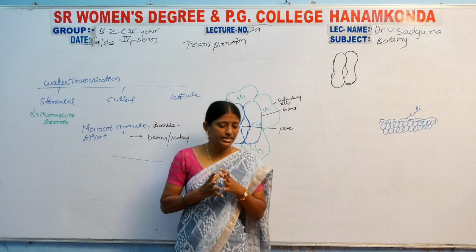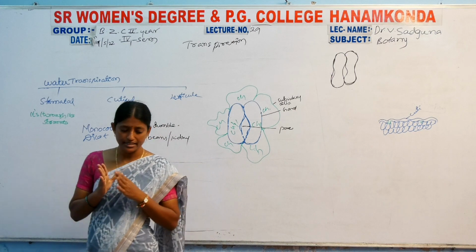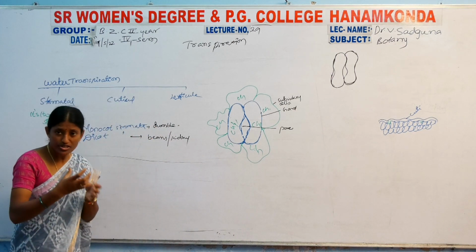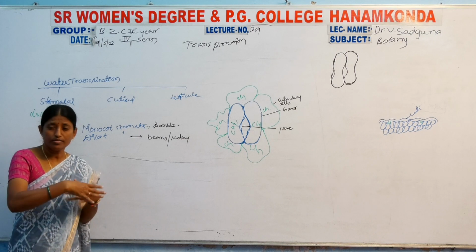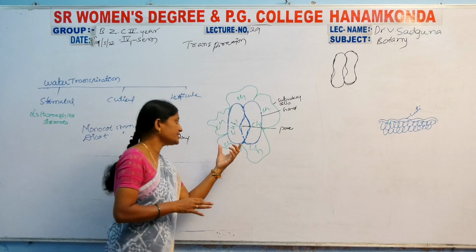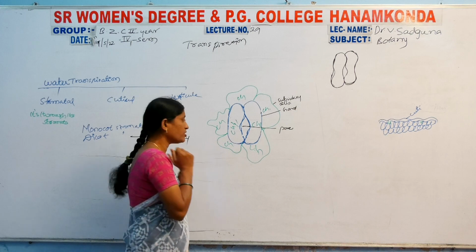Most of the subsidiary cells and guard cells form in different ways, the normal type of formation as well as the complex type of formation.